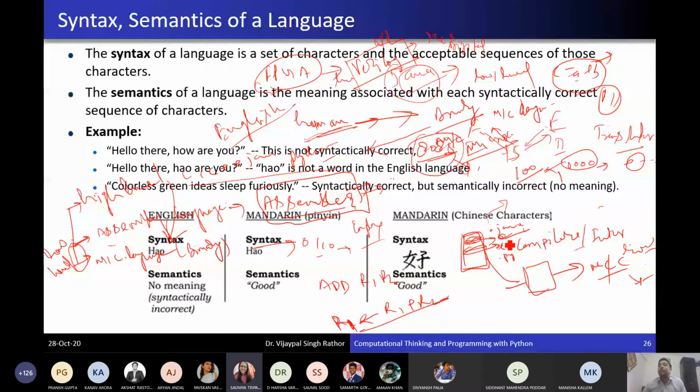That's why we say Python supports an interpreter, where each line of the program is first translated and then executed. So a Python program is executed line by line. Okay, so Python supports an interpreter.